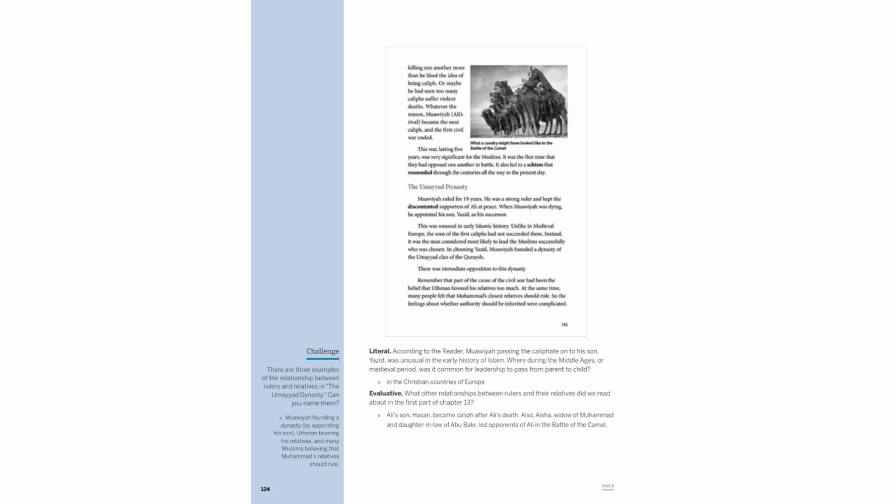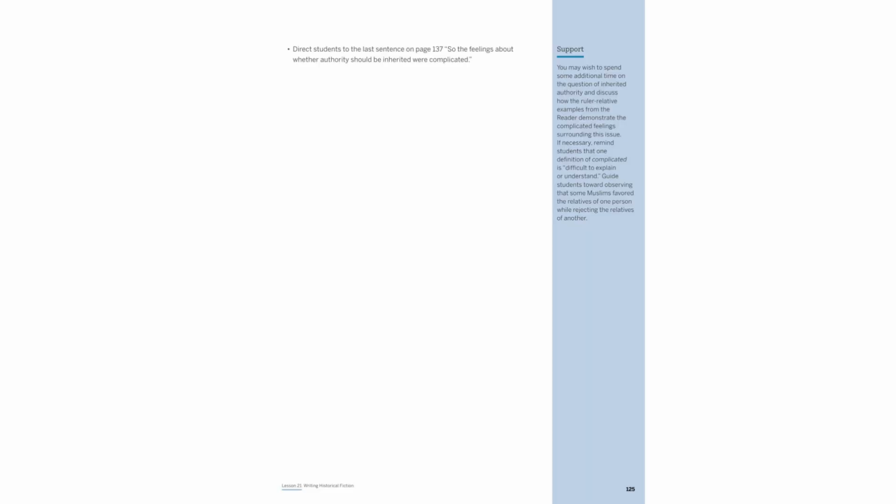In contrast, medieval Europe commonly saw a leadership transition from parent to child. Notably, Ali's son, Hassan, succeeded him, and Aisha, Muhammad's widow, led opposition against Ali. The Umayyad dynasty exemplifies ruler-relative dynamics, with Muawiyah, Uthman, and beliefs about Muhammad's relatives. The issue of inherited authority in early Islamic history was complex.